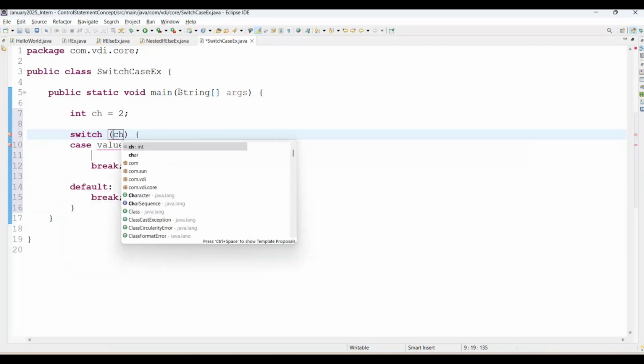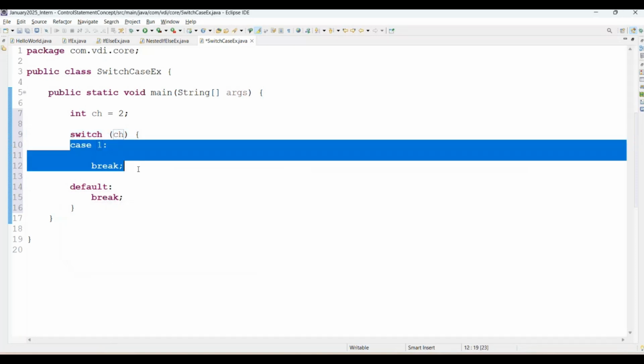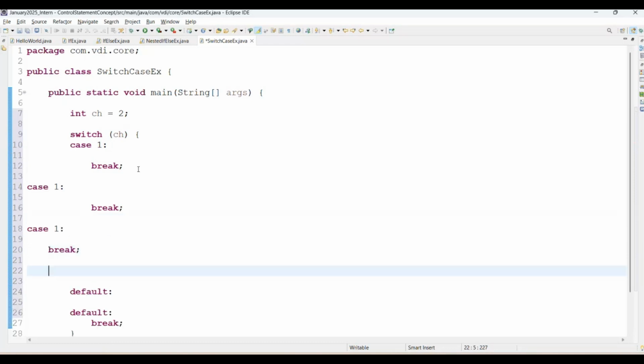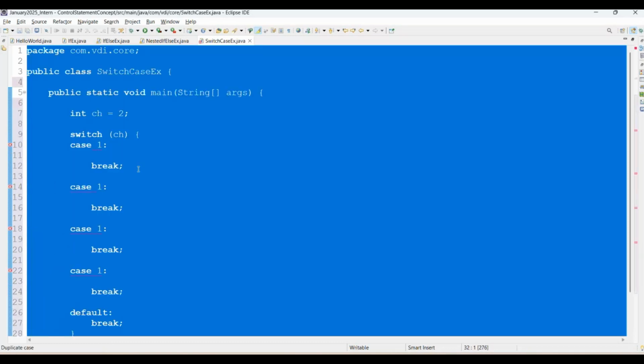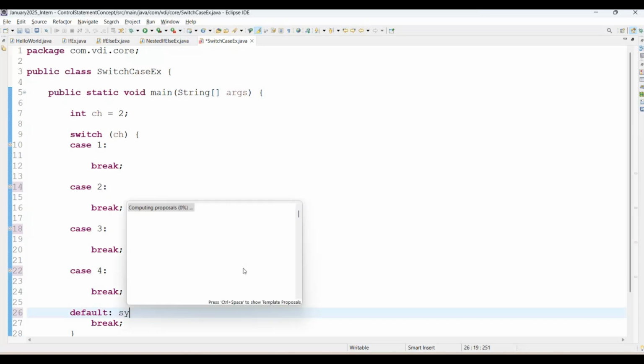Then the key is choice. Case 1 we are using, and after each case we have a break statement. We have four cases available, like case 1, then case 2, this will be case number 3, then this will be case number 4. And default we are just giving here, this will be invalid choice.